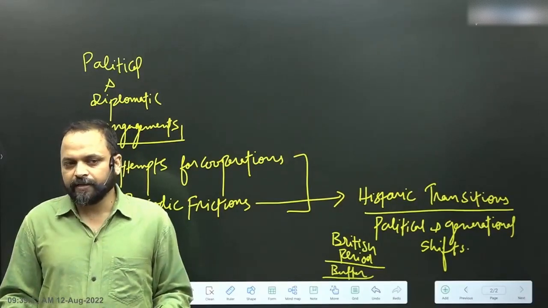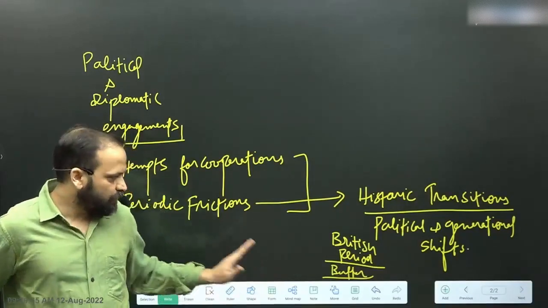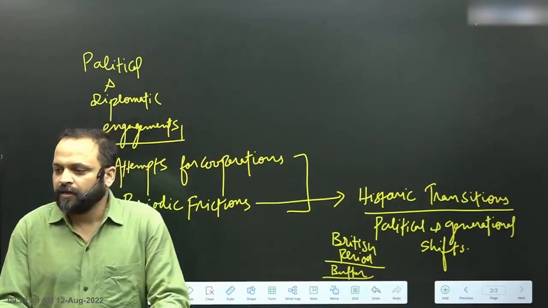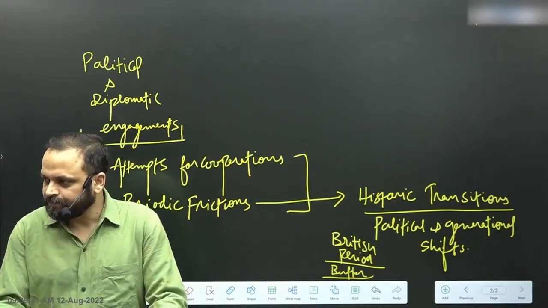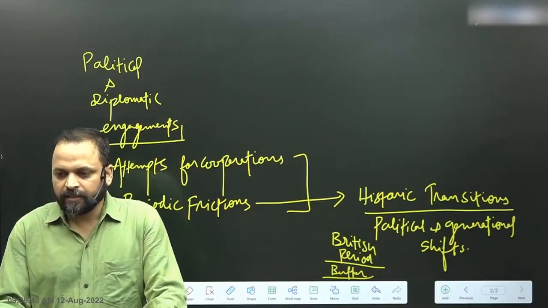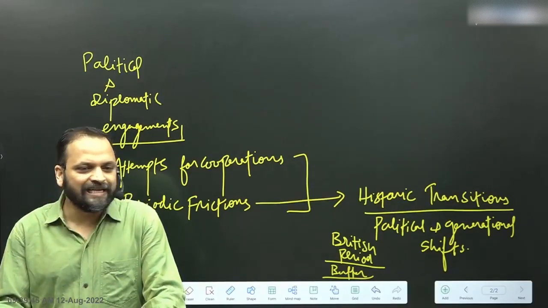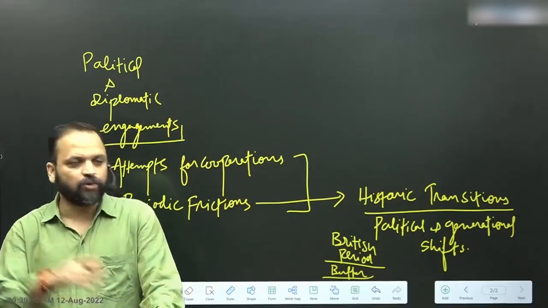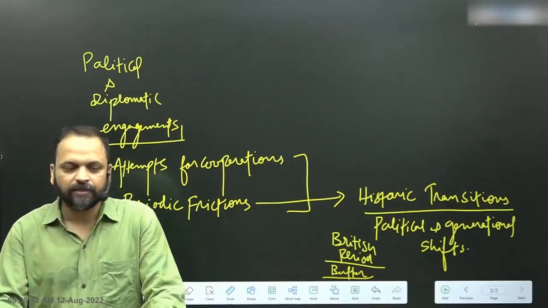So then, as an idea of treating Nepal as a buffer state, what the Britishers did was, they signed treaties with Nepal. The aim of that treaty was to delineate some sort of border between India and Nepal, what the Britishers controlled, what the Nepalese controlled.